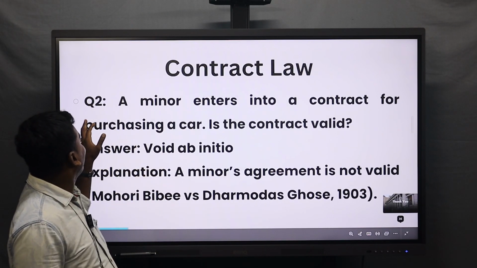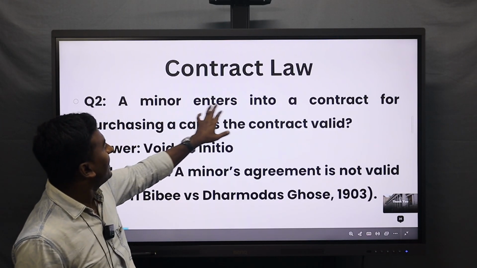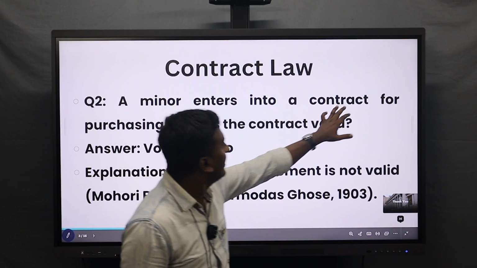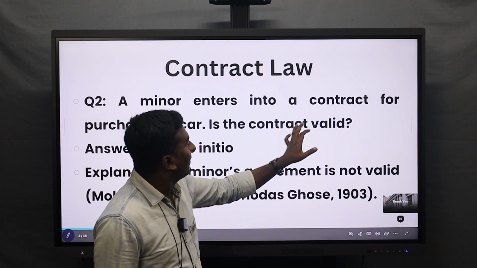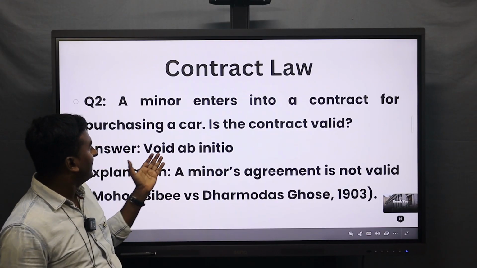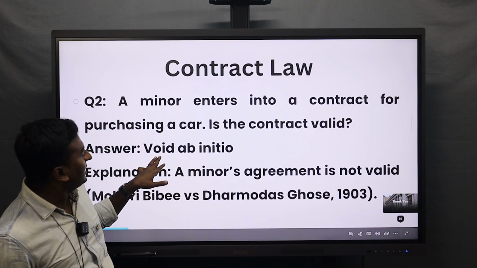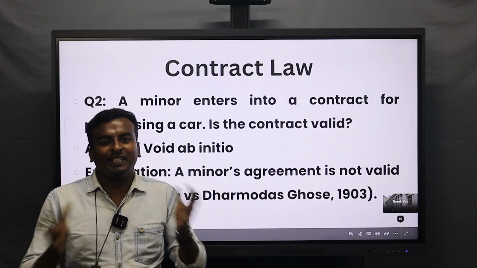Question number 2 goes like this. A minor entering into a contract for purchasing a car, whether the contract is valid or not. Again, it's invalid. That is void ab initio. It is invalid because he is a minor.